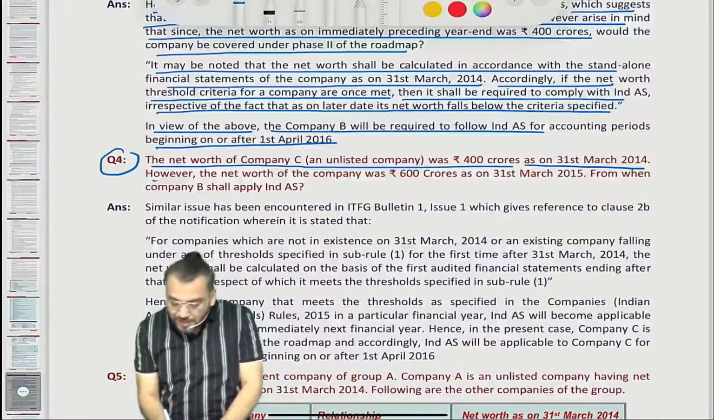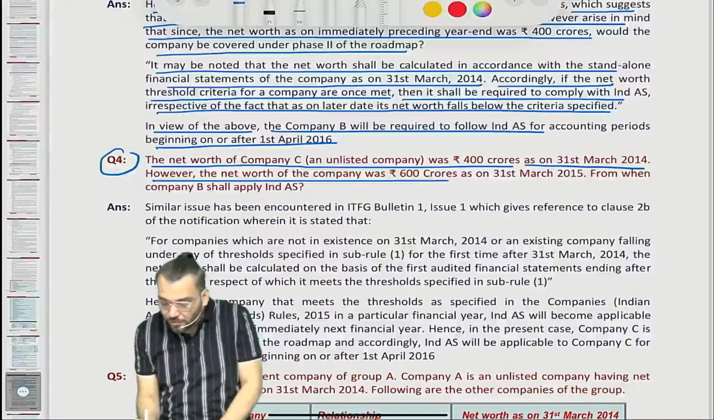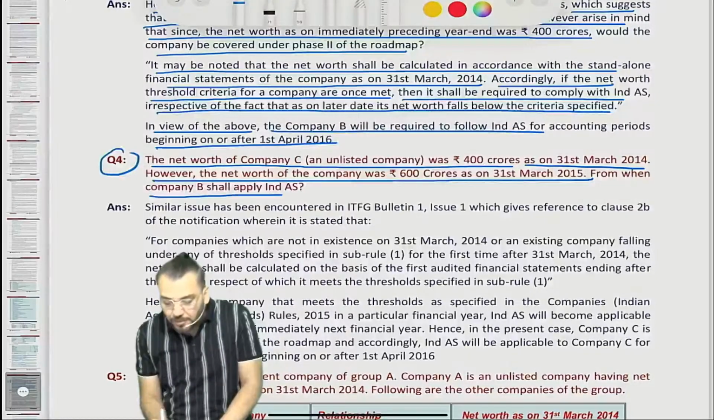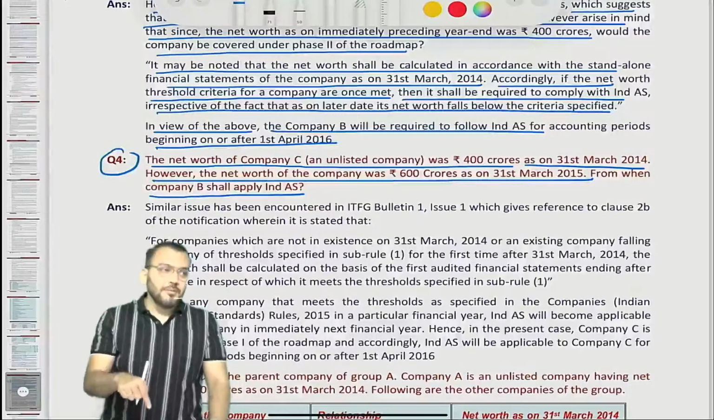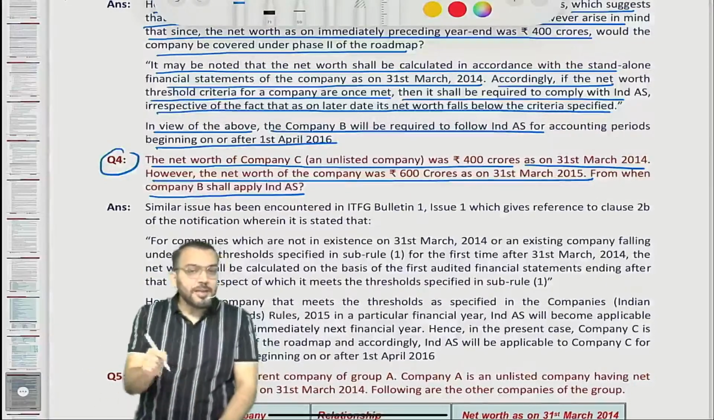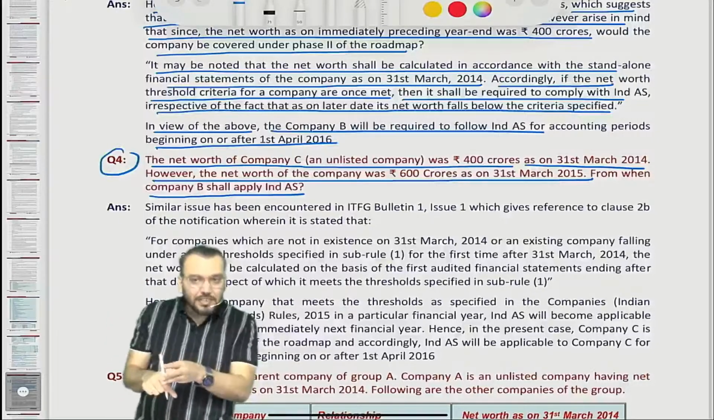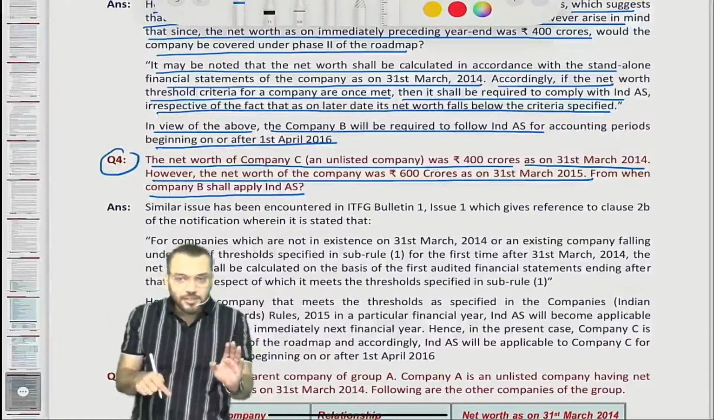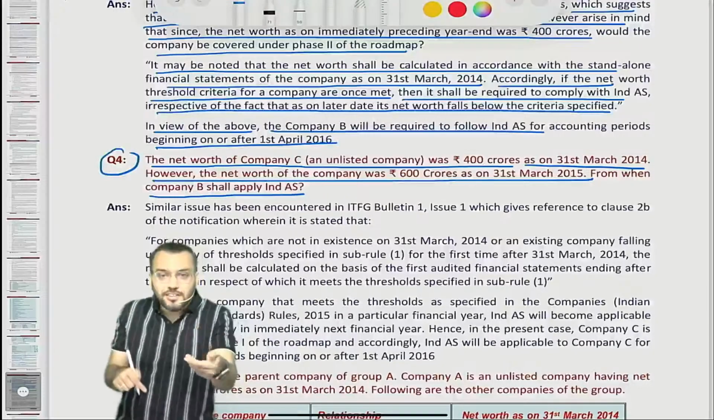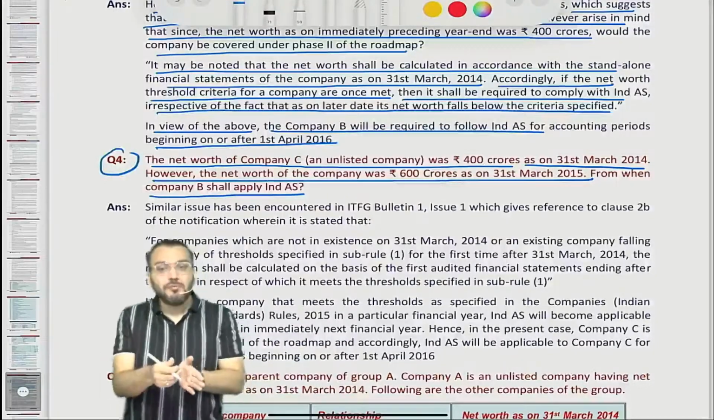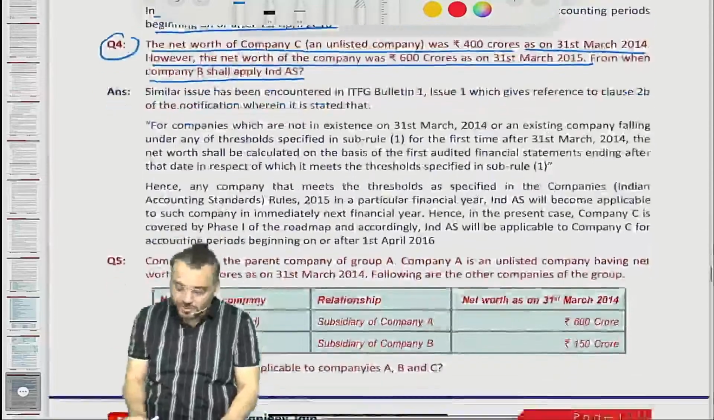However, the net worth of the company was 600 crore as on 31st March 2015. From when shall the company apply Ind AS? So can I say Ind AS will be applicable from which date? Under phase 1 only. So if in any of the 3 financial years they reach the net worth criteria, then Ind AS will be applicable from which date? From 1st April 2016 only.